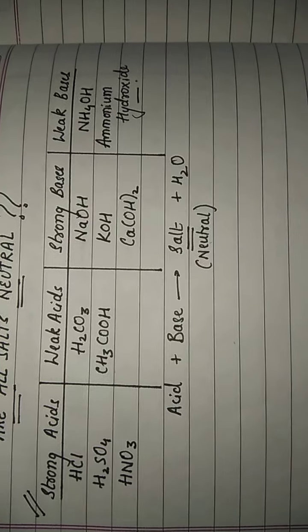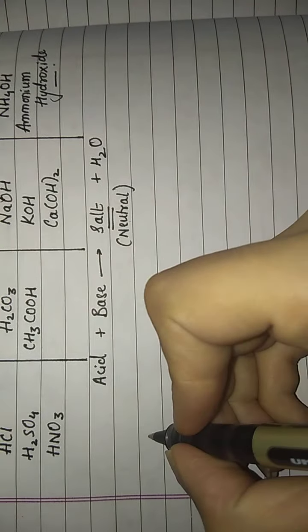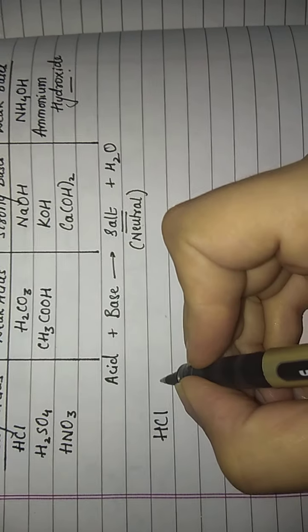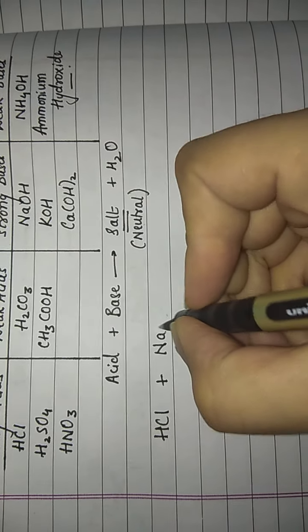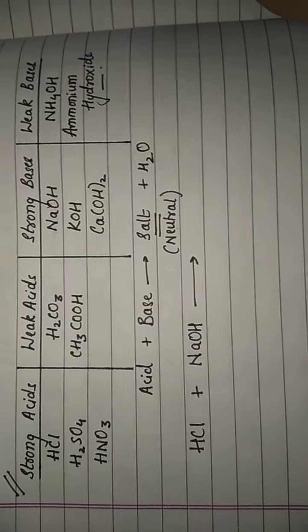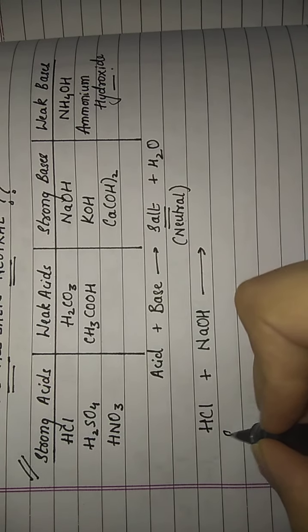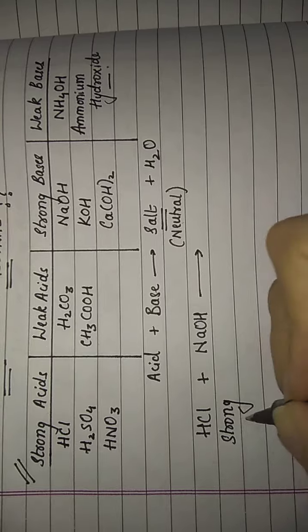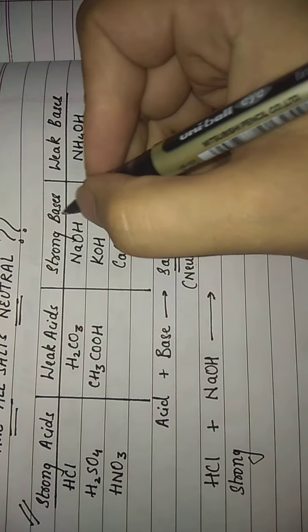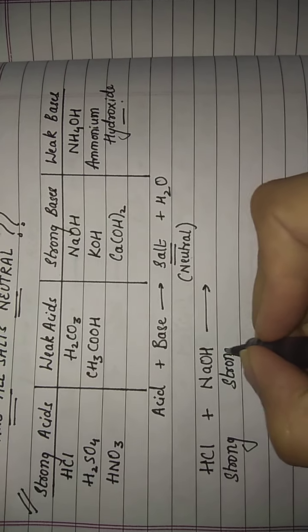Fine. Now let us see why all salts are not considered to be neutral. I am beginning with the reaction of HCl with NaOH. We have seen this reaction in the neutralization reaction. This was the first example that we covered. Now you can see that HCl falls under the category of strong acids, right? So my acid is strong here. NaOH falls under the category of strong bases. So my base is also strong here.